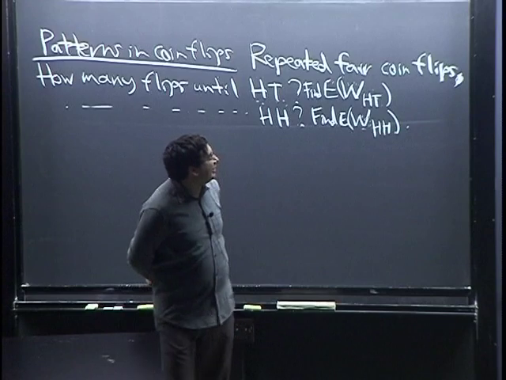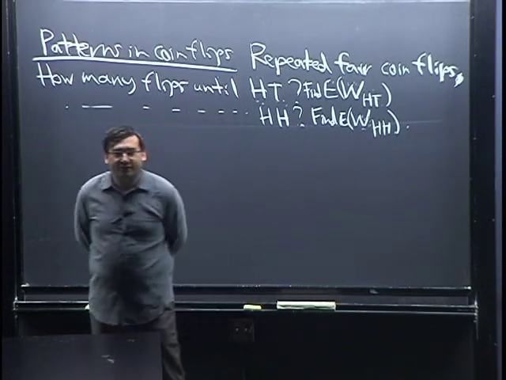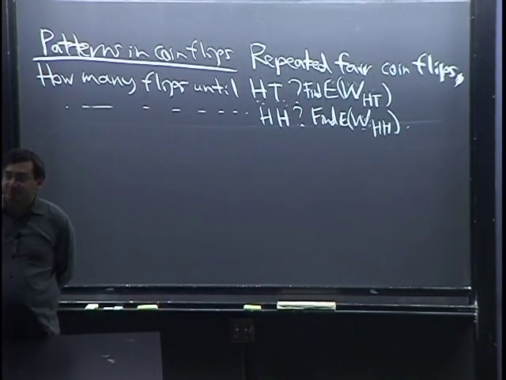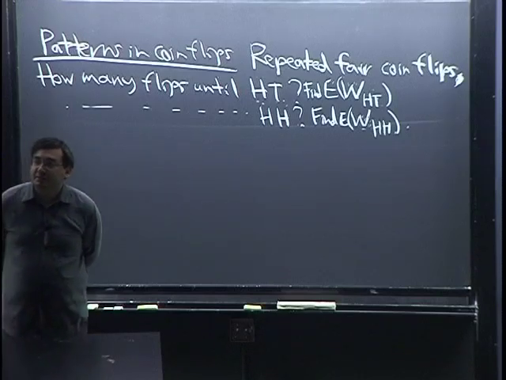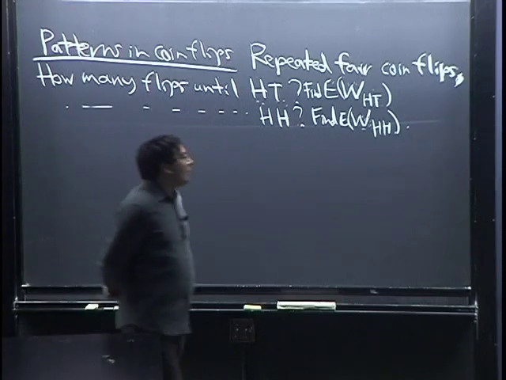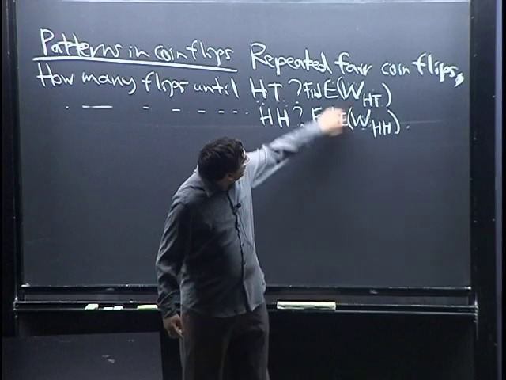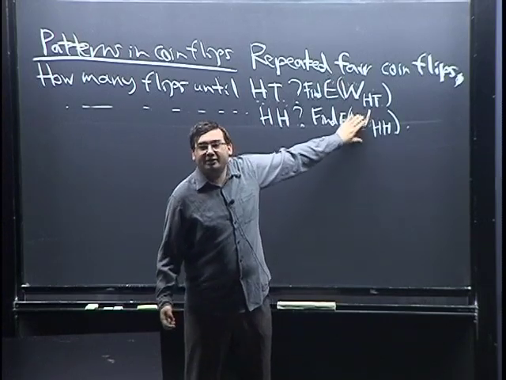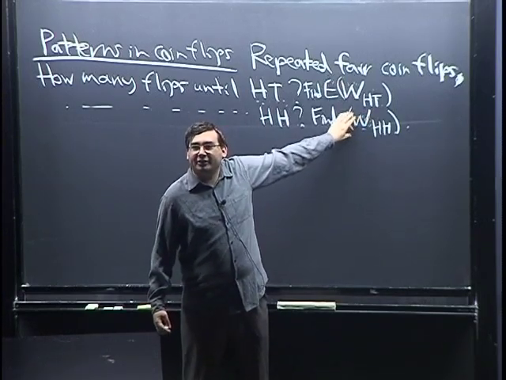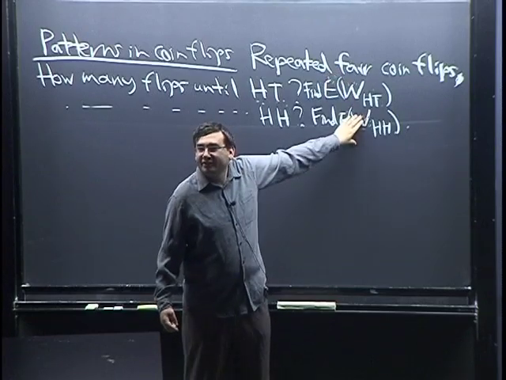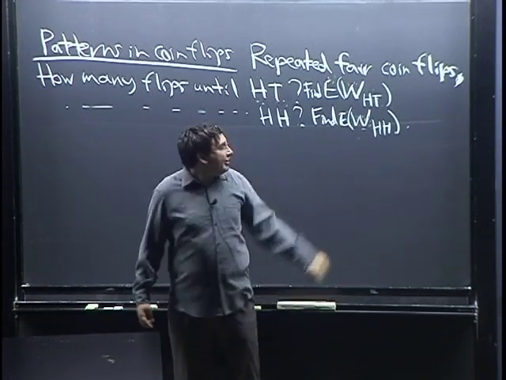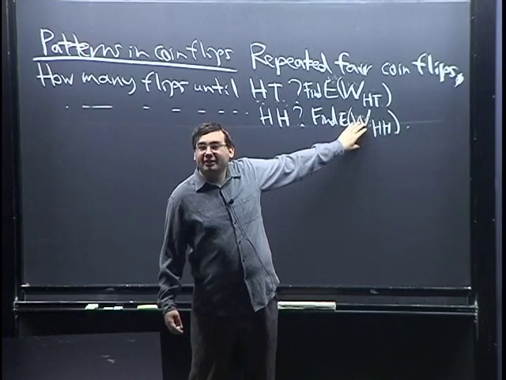So there's three possibilities, right? Think about which one you think is true. Okay, how many of you think this is greater than this? Raise your hand if you think this is greater than this. Okay, and how many of you think this equals this?